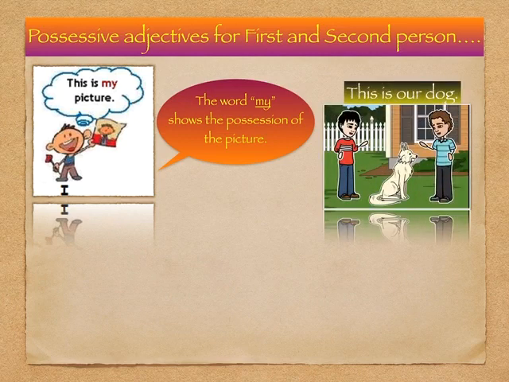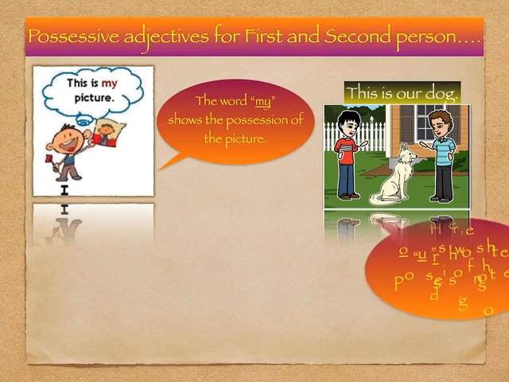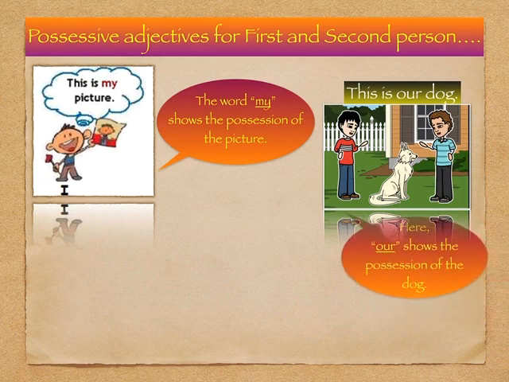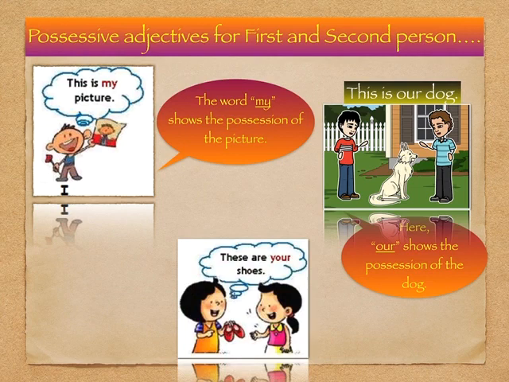Now the second image says, this is our dog. So here the word our shows the possession of the dog which belongs to them. And so the word our is a possessive adjective used for first person plural. Now let's see the third image over here.